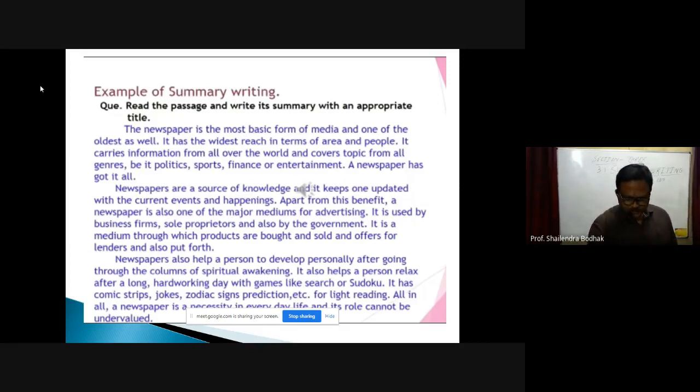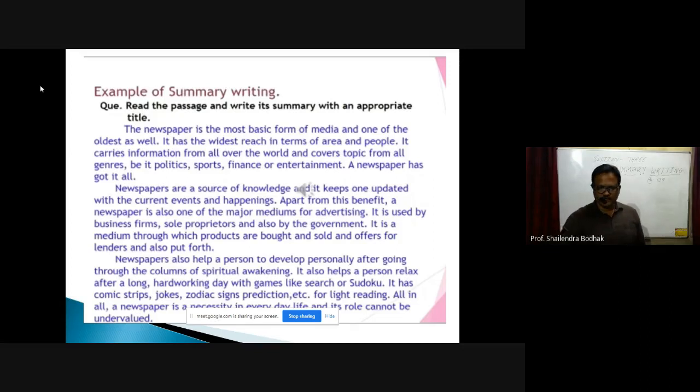Then one more passage here I am showing you just as an example. It is about the newspaper. The newspaper is the most basic form of media and one of the oldest as well. It has the widest reach in terms of area and people. It carries information from all over the world and covers topics from all genres, be it politics, sports, finance, or entertainment. A newspaper has got it all.